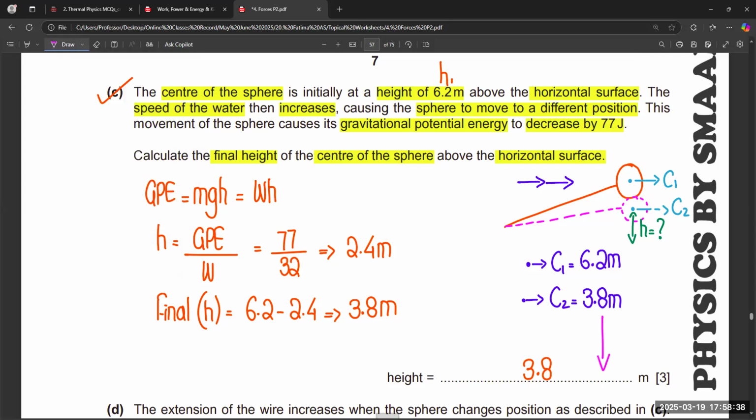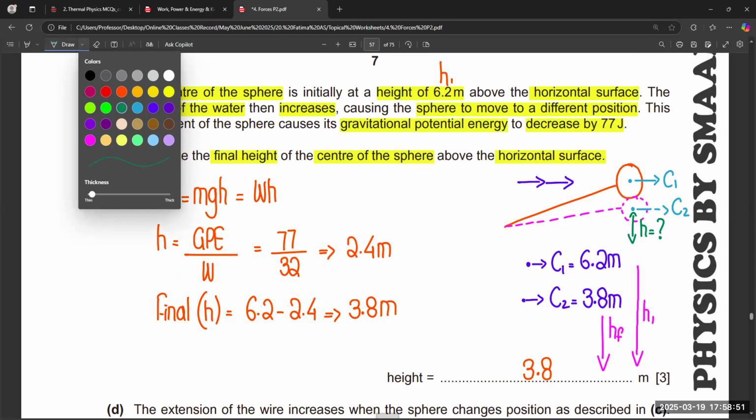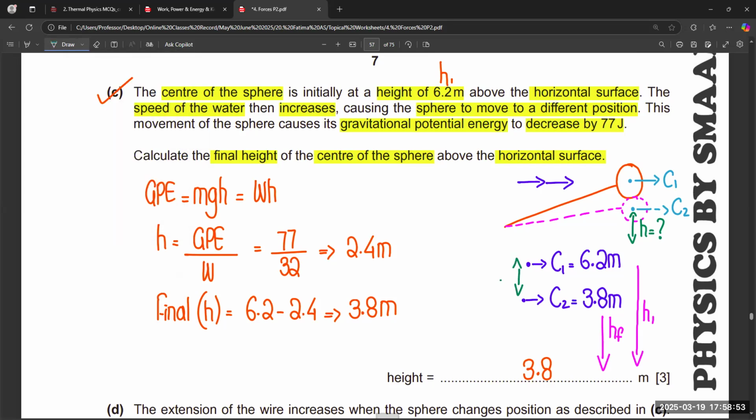This is from the ground. This is also from the ground. So this is H1 and this is the final height. And the difference between them, this difference is equal to 2.4 meters, right? So this is the scenario in this question that we solved.